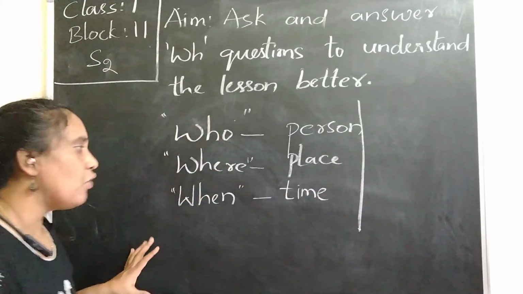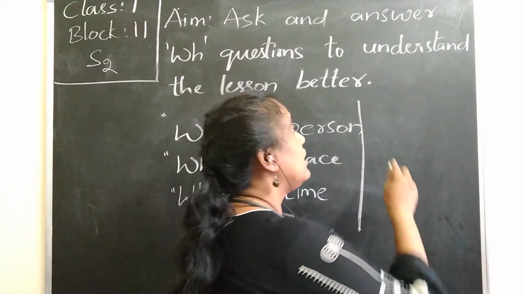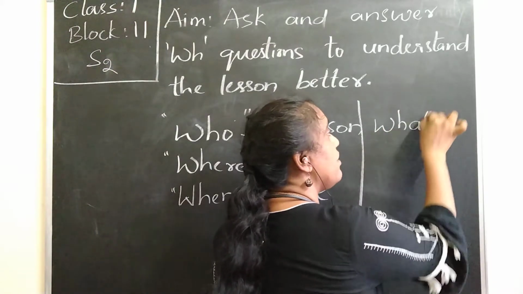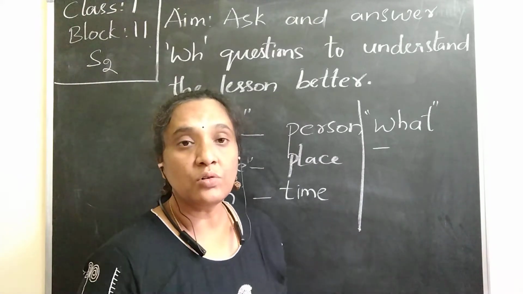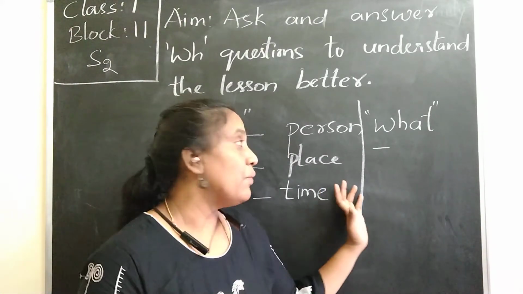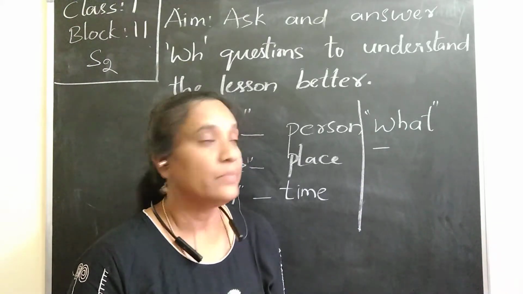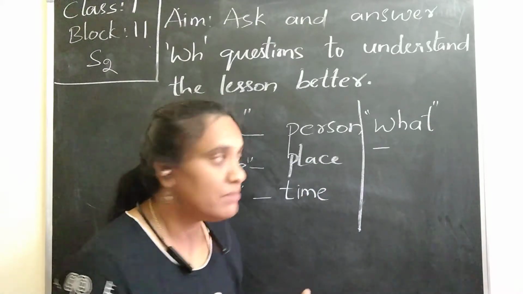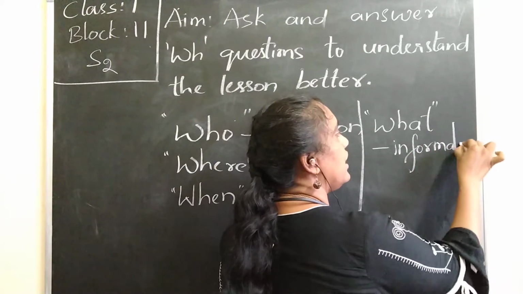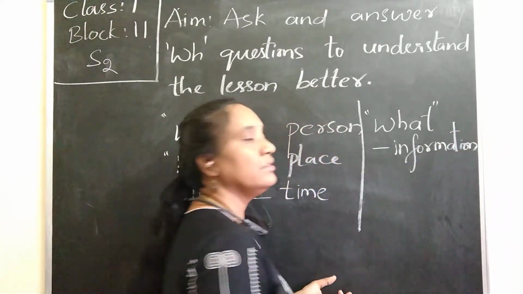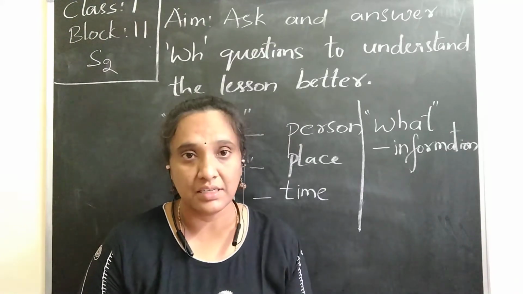Now, if we want to know something about information, if you want to collect some information, like what is your name, what is the girl's name, what are you doing, what is your curry today. If you want to collect some information, we use the word what. What is used to collect some information. Okay, now reason. Collecting information is different, and asking for a reason is different.